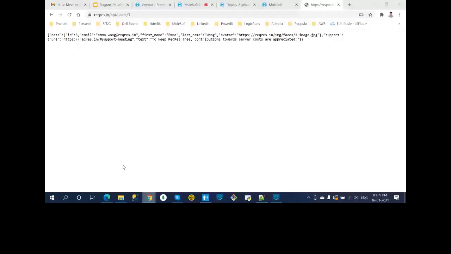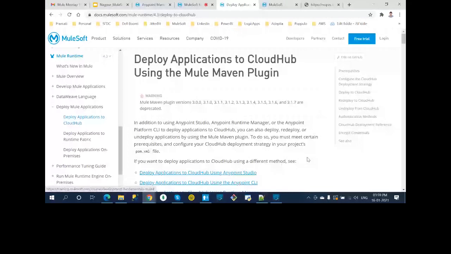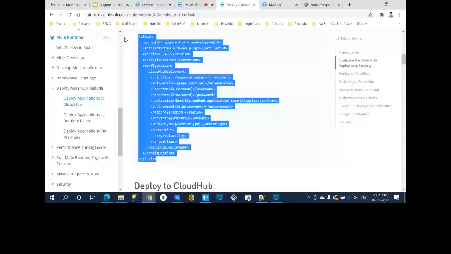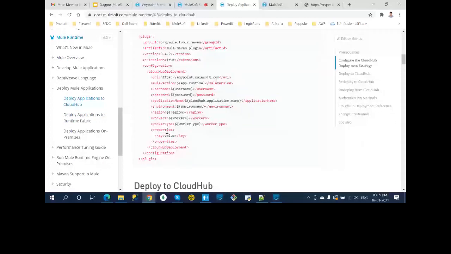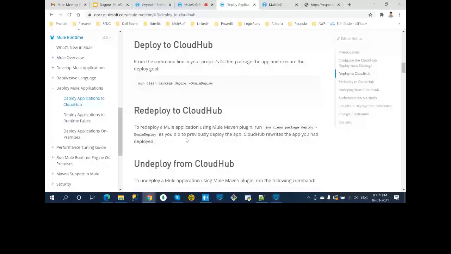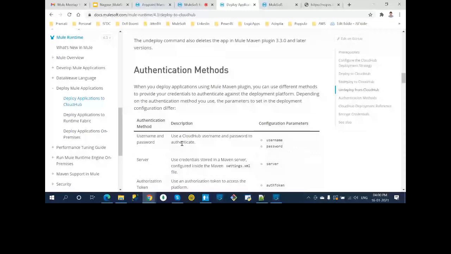If you go to the MuleSoft documentation, you have all the information. This is what I have copied. I didn't make up anything or add anything extra. This is the command we are going to use. Everything is there, and you can see the instructions for Runtime Fabric and for deploying on premises.